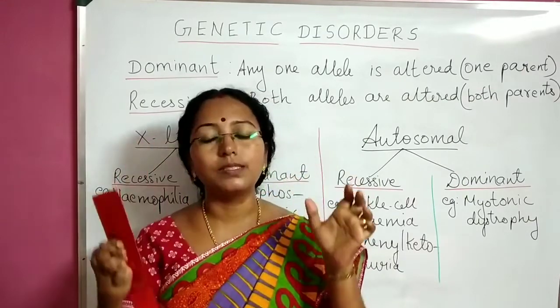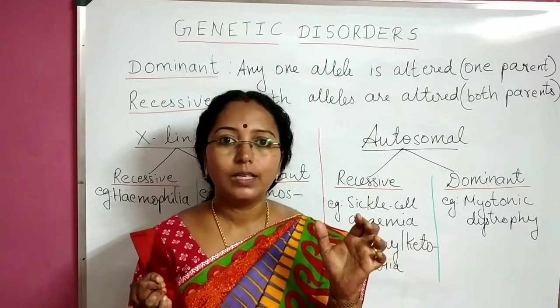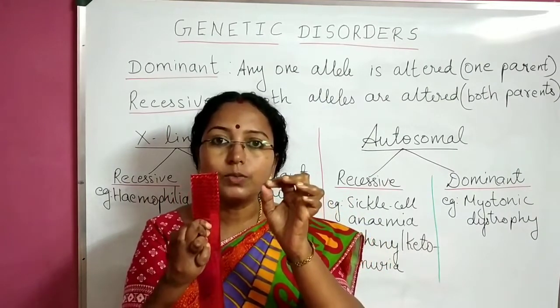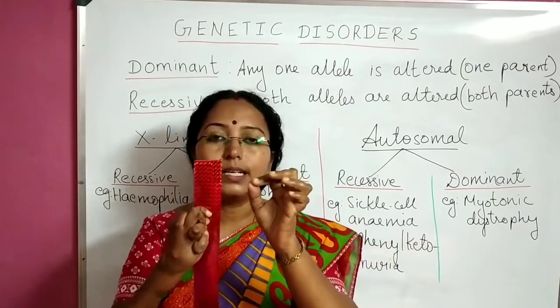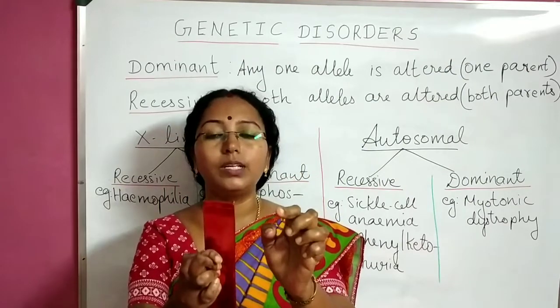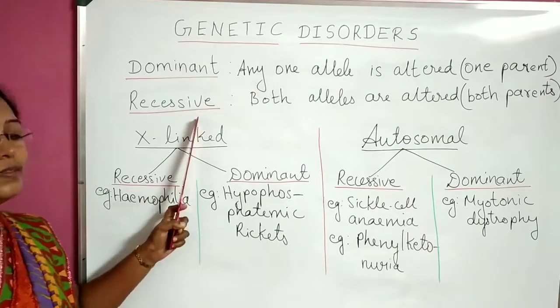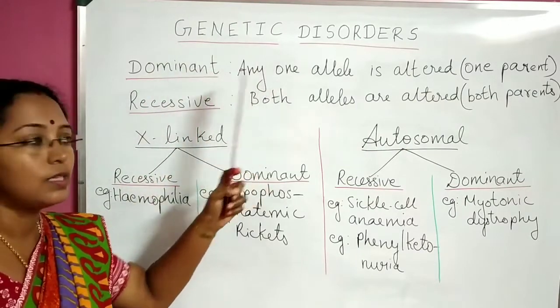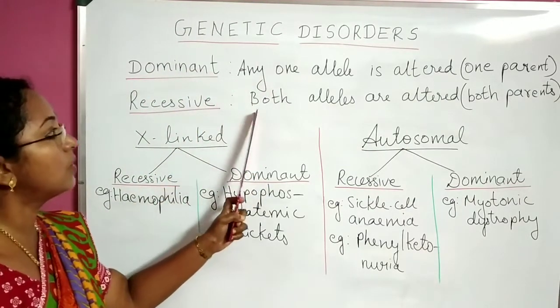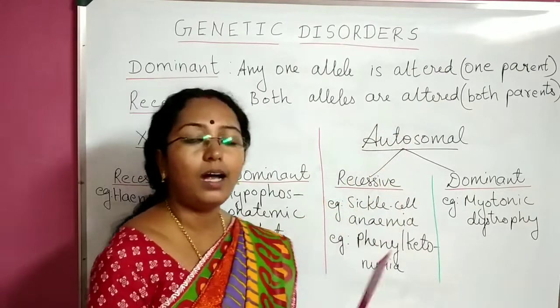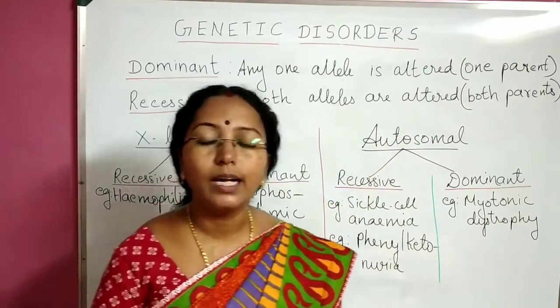In that case, the person will look normal. So such genetic disorders, in which both the alleles are affected and only then the person will get the disease, you call recessive genetic disorders. So recessive genetic disorders occur when both the alleles are altered or affected.